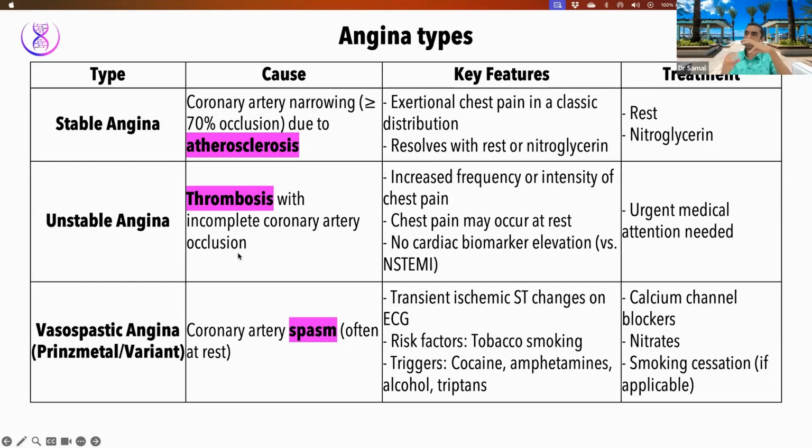As the clot increases in size, is that progressively reducing the vessel lumen? Is that progressively reducing the amount of blood that flows into the heart muscle?